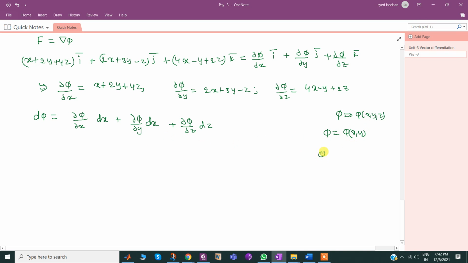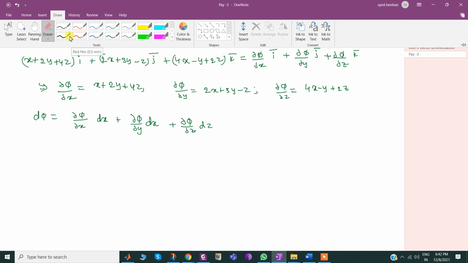Suppose phi also contains t, then I may include plus dou phi by dou t times dt. So that depends on phi: how many terms are to be written depends on phi.